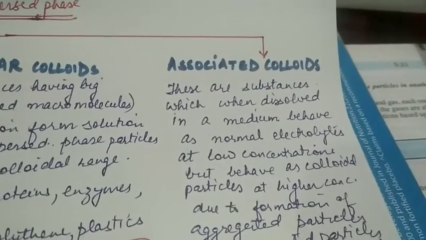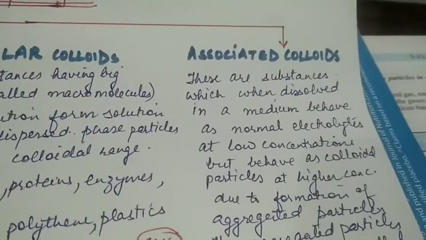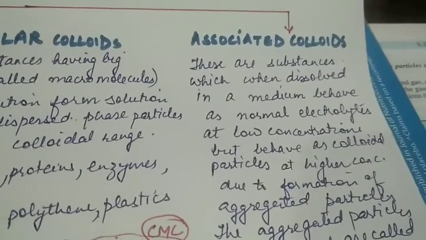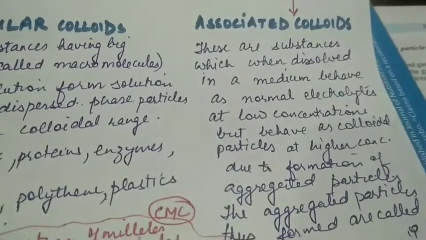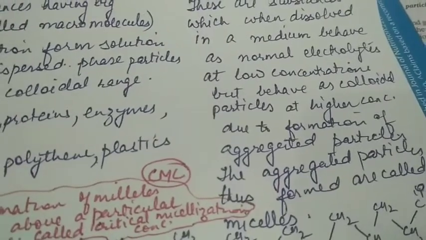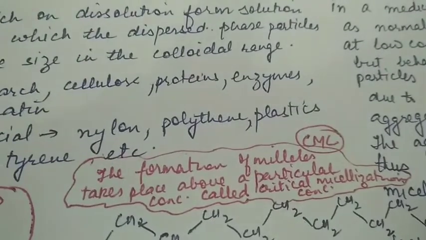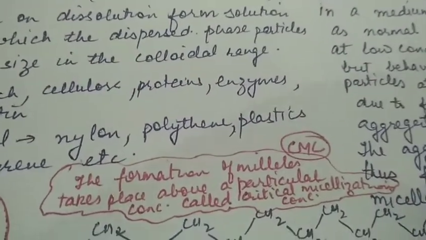Associated colloids are substances which, when dissolved in a medium, behave as normal electrolytes at low concentration but behave as colloidal particles at higher concentration due to the formation of aggregated particles. The aggregated particles thus formed are called micelles. So, under normal concentrations, they will be forming a true solution.